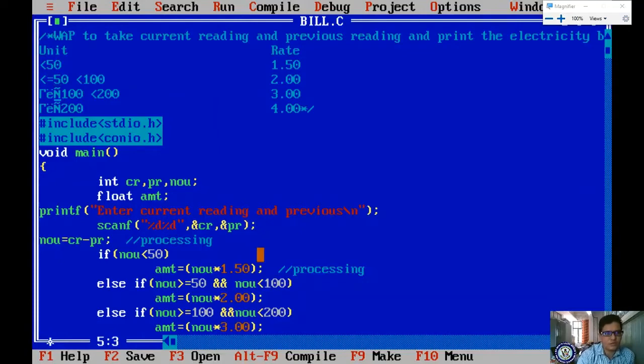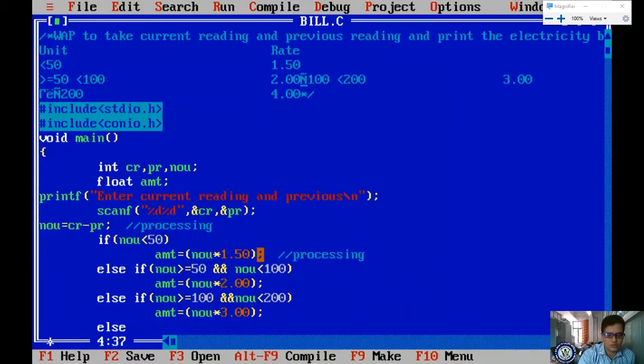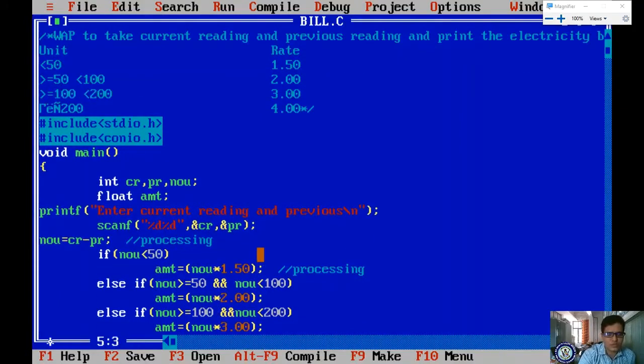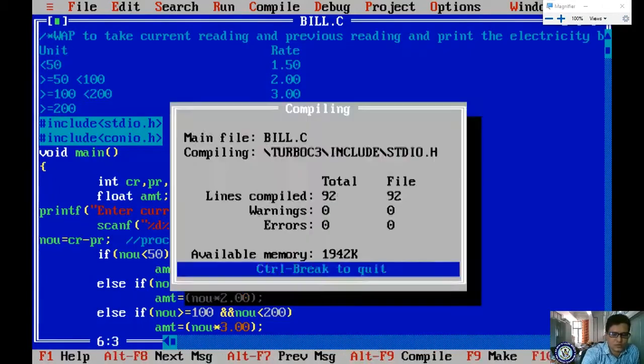Likewise we have to give less than, sorry, greater than or equal to, right? Greater than or equal to 50, greater than or equal to 100. Here also the condition is greater than or equal to 200, greater than or equal to 200. I'm saving. Now I'm compiling. So I have to compile, I have to run.